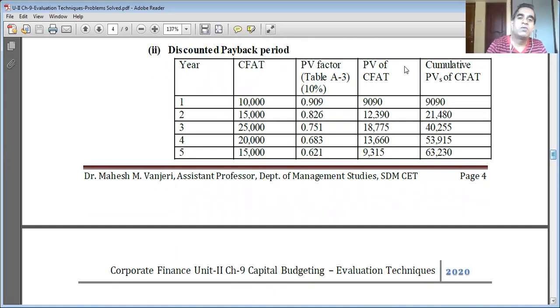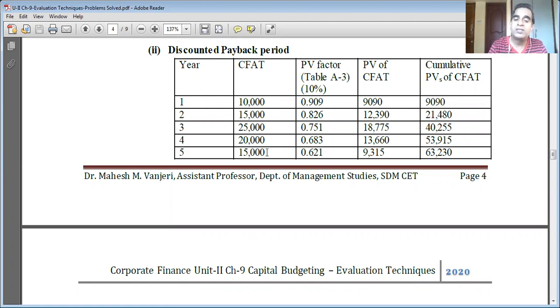For this we will have 5 columns. Year column 1, 2, 3, 4, 5. CFAT, please write as it is given in the problem. Year 1, 10,000. Year 2, 15,000. Year 3, 25,000. Year 4, 20,000. And year 5, 15,000 rupees.